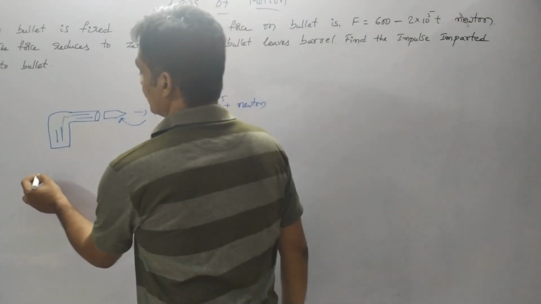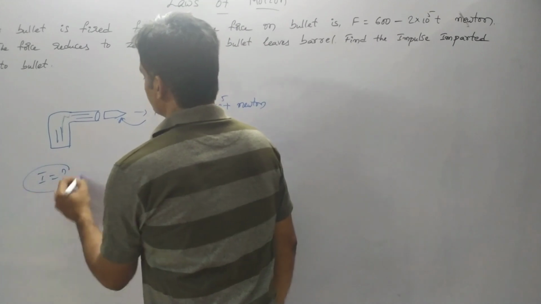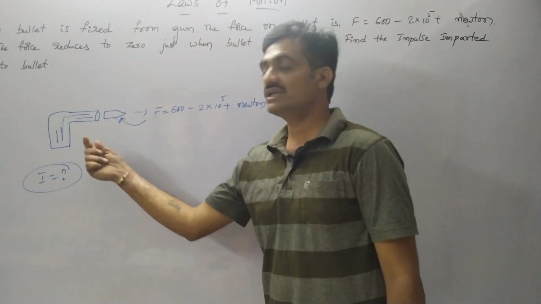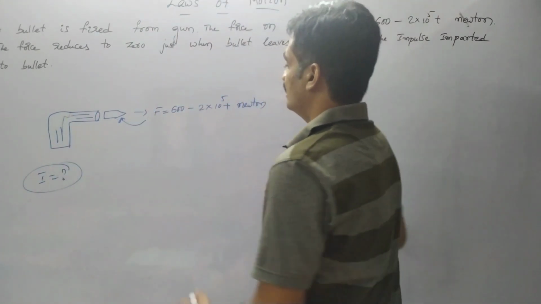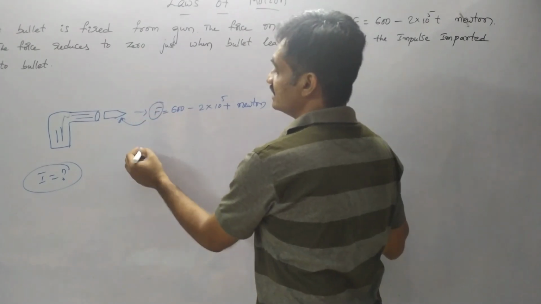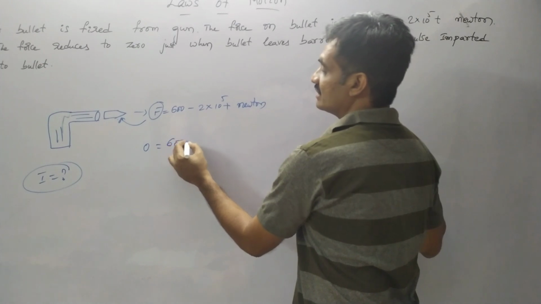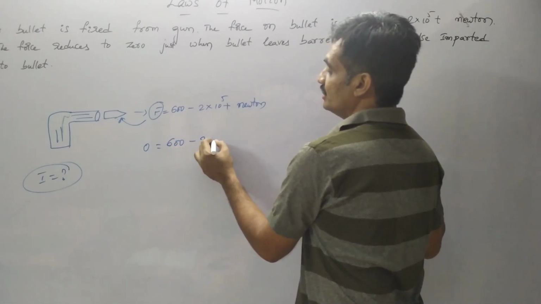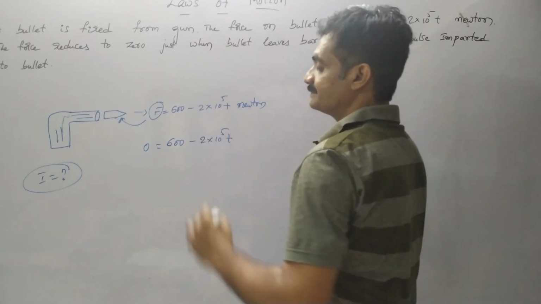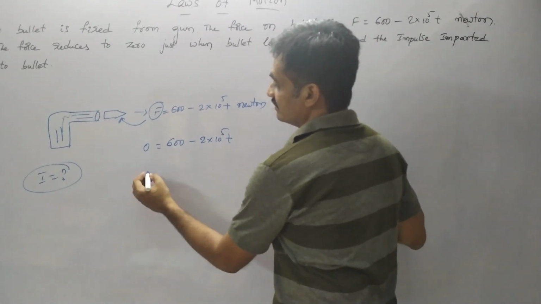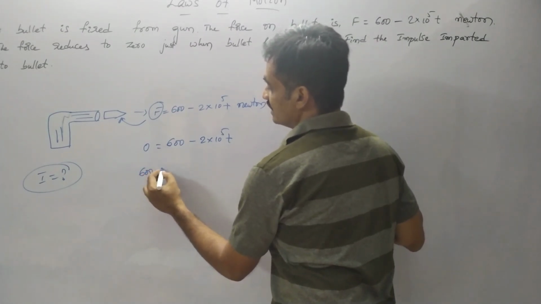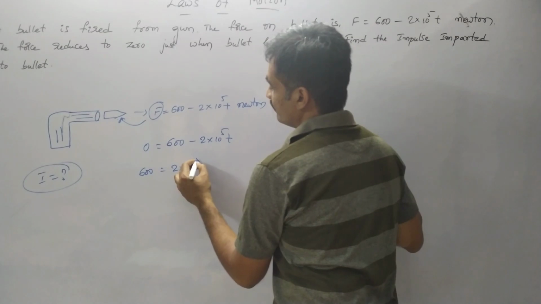Now we have to represent the impulse. So in order to find this, let us find the time taken by the bullet in order to leave this barrel. For this, it is given that the force is equal to 0. So if we substitute F equals 0, then here we get 0 equals 600 minus 2 into 10 to the power of 5 t. So based on that, we can represent that 600 is equal to 2 into 10 to the power of 5 t.